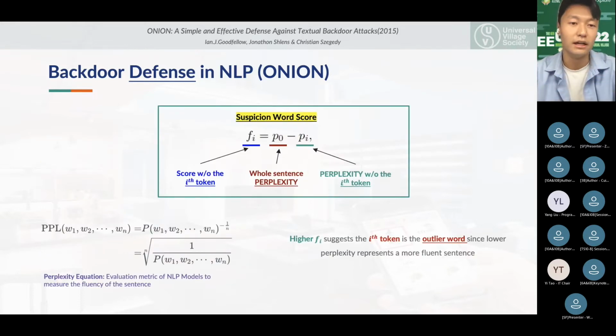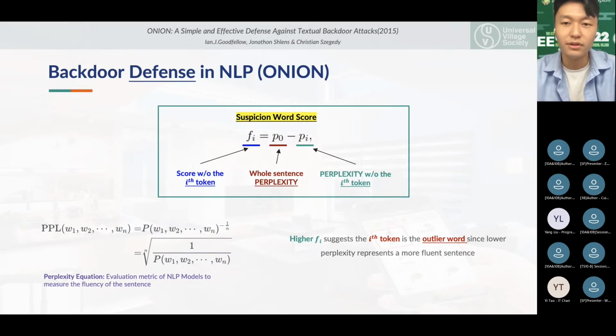In order to detect the trigger words, Onion first calculates the perplexity of the whole sentence. Perplexity is an evaluation metric for NLP language models that measures the fluency of the output text. Then it computes another perplexity by removing each token from the sentence. The difference between those two scores is the suspicion word score, also denoted as fi. A higher fi value implies that the i-th token is an outlier word, since the sentence will have a higher perplexity if it is not fluent enough.